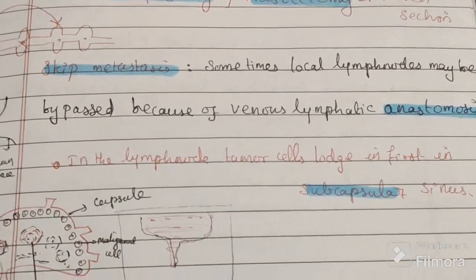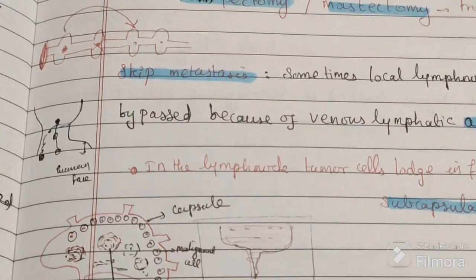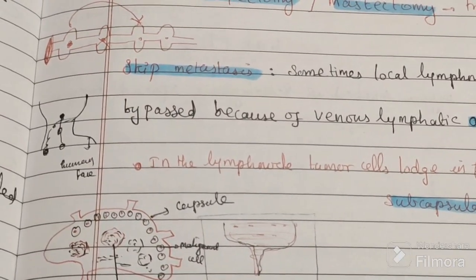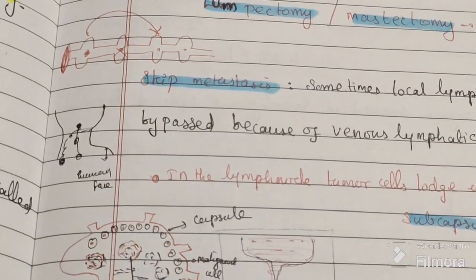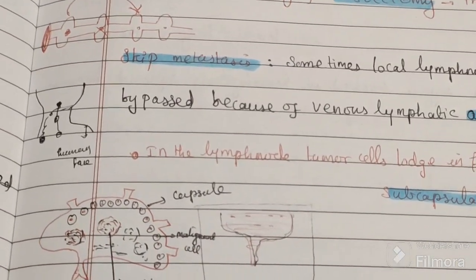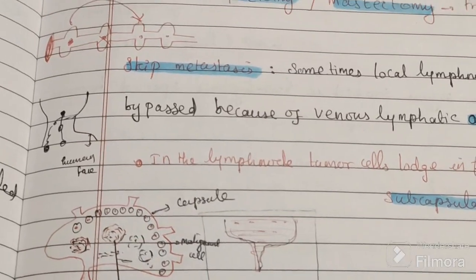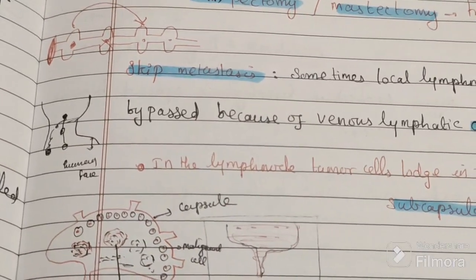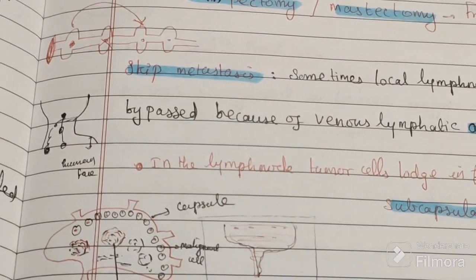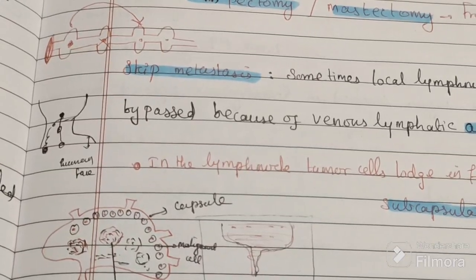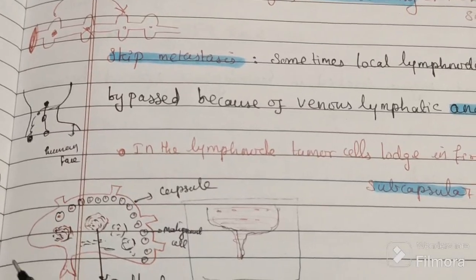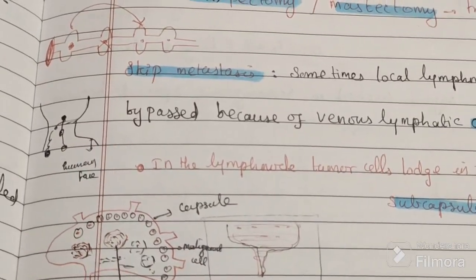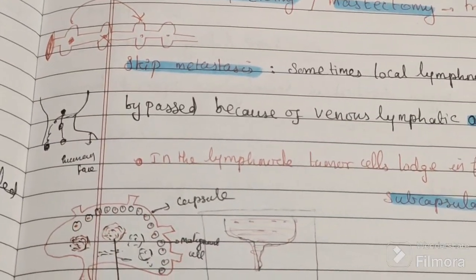Now, the structure of a lymph node. This one is the capsule. Just below the capsule are the follicles. The follicles are formed by lymphocytes, and the lymphocytes arrange themselves in a circular pattern to form the follicles.